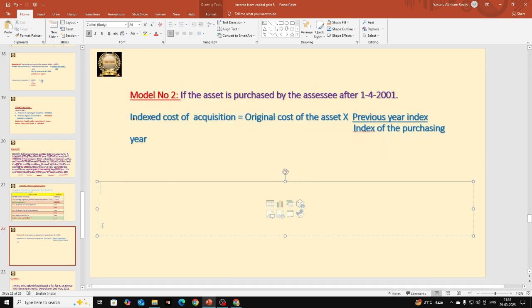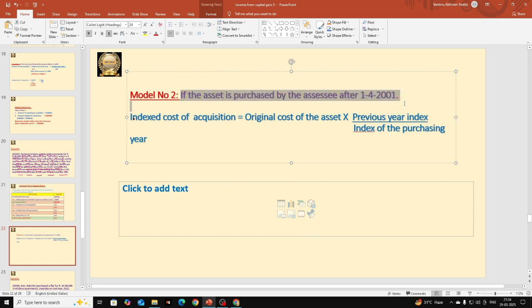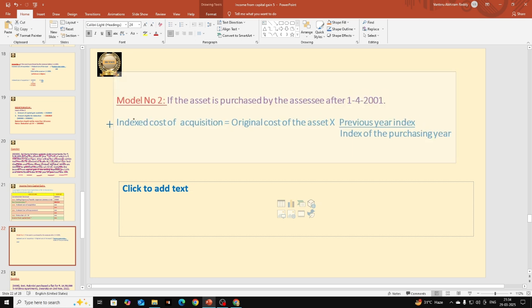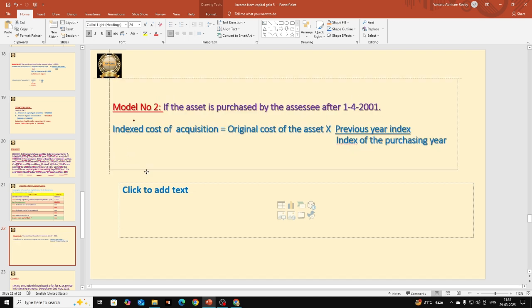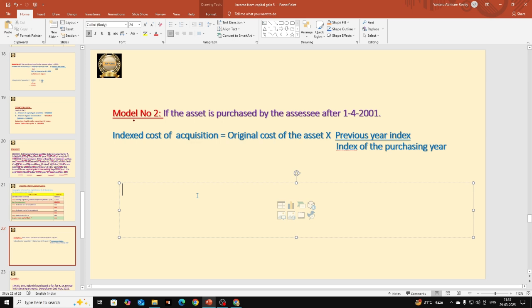So this is the formula we are going to take now, because our asset is purchased by the assessee after 1-4-2001. What is our formula here?